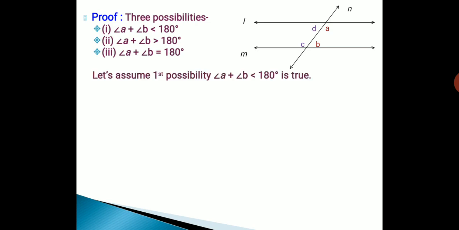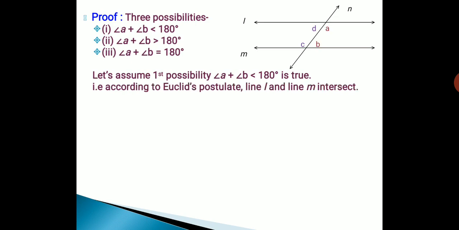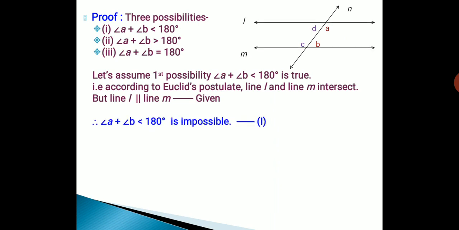So we have to assume that the first possibility, angle A plus angle B is less than 180 degrees, is true. Now if this possibility is true, then as per Euclid's postulate, line L and line M will intersect in the direction where angles A and B are formed. But it is contradictory to the information given in the statement, that is, line L parallel to line M, which is given. So we can say that angle A plus angle B smaller than 180 degrees is impossible. That is, the first possibility is impossible. So let us make this statement number 1.